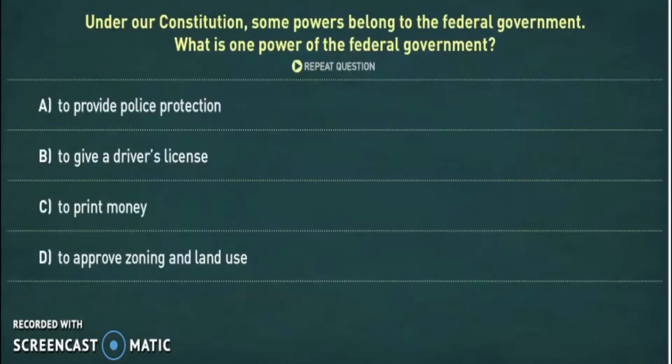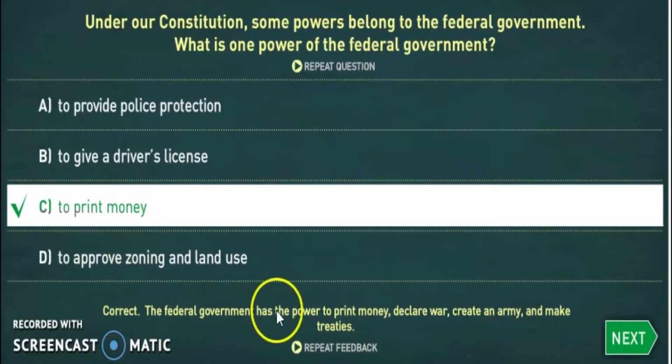Under our Constitution, some powers belong to the federal government. What is one power of the federal government? Correct. The federal government has the power to print money, declare war, create an army, and make treaties.